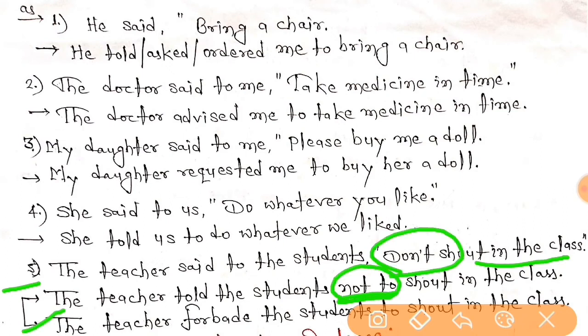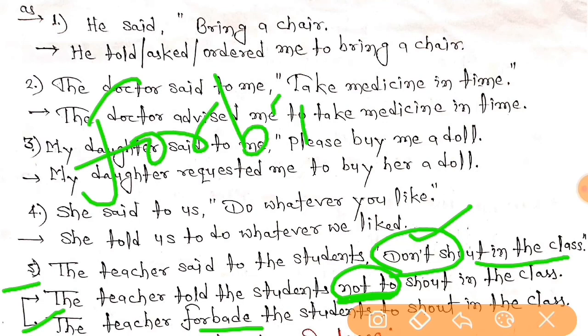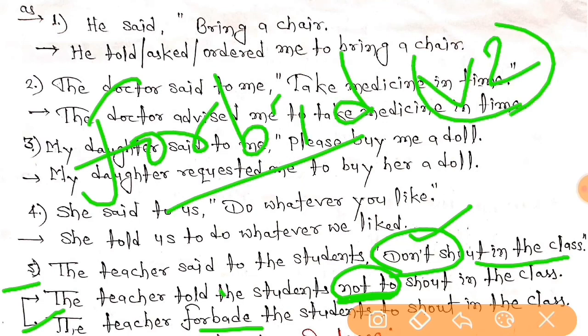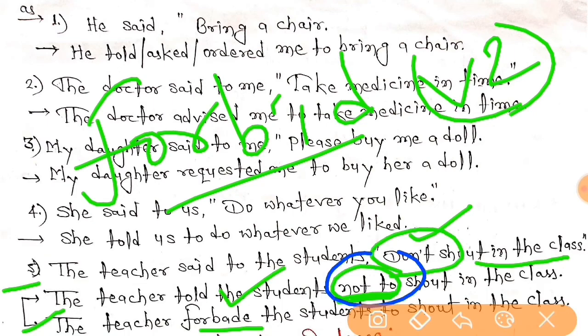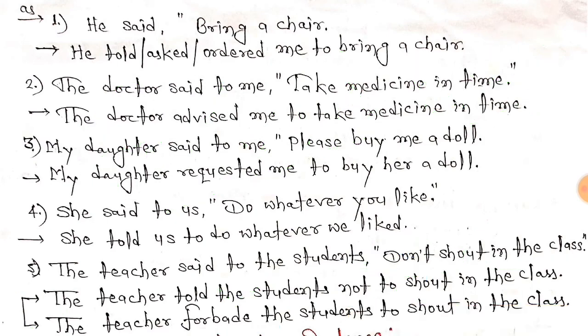For negative you can also use forbid. Forbid has a second form, that is forbade. So the teacher forbade the students to shout in the class. This means a negative sentence can be changed in two ways: by adding not to, and by using forbade. Right everybody? I hope everybody has got this.